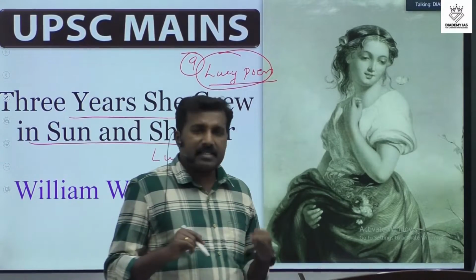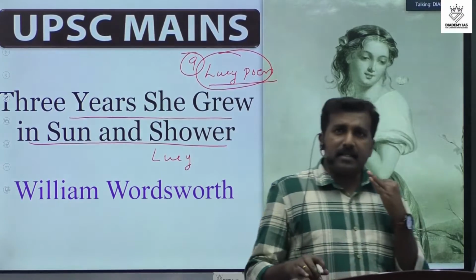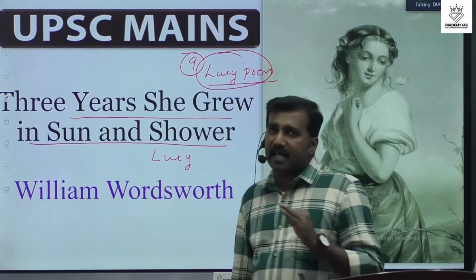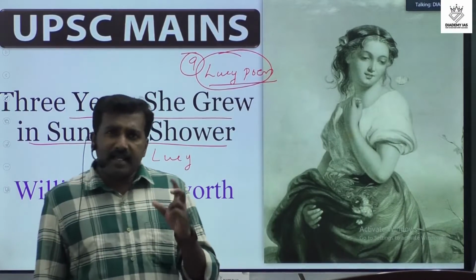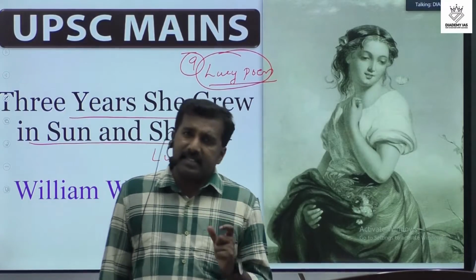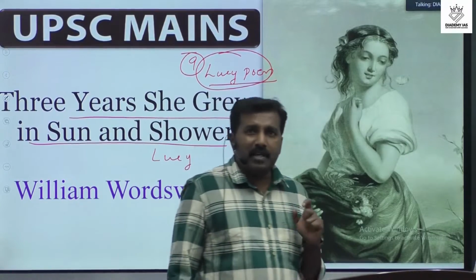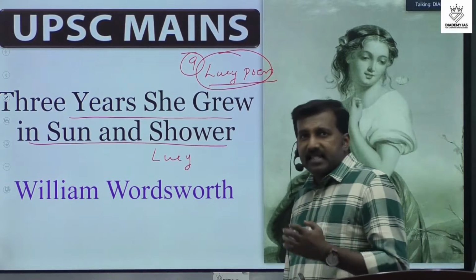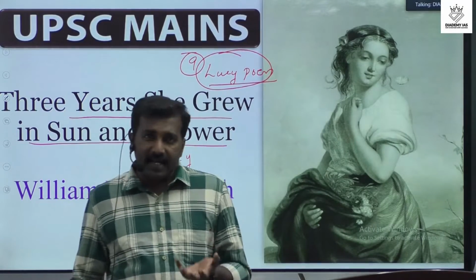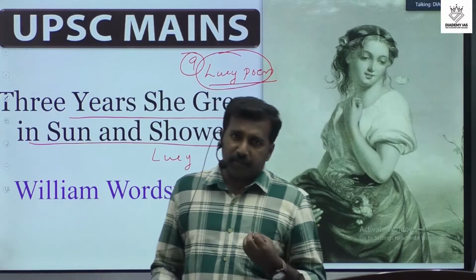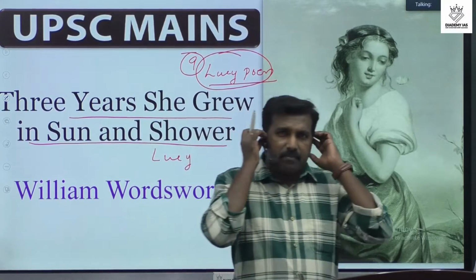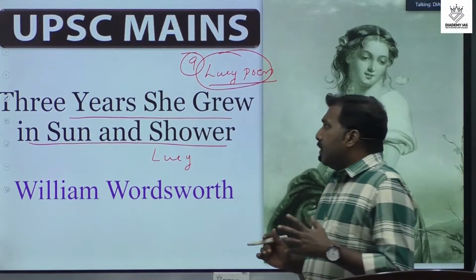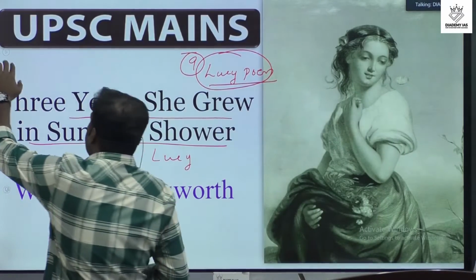The name is Lucy, but the history or background of Lucy is unknown. The character Lucy is just a representation of William Wordsworth's emotion. Lucy is the representative of society, beauty, imagination, and all.